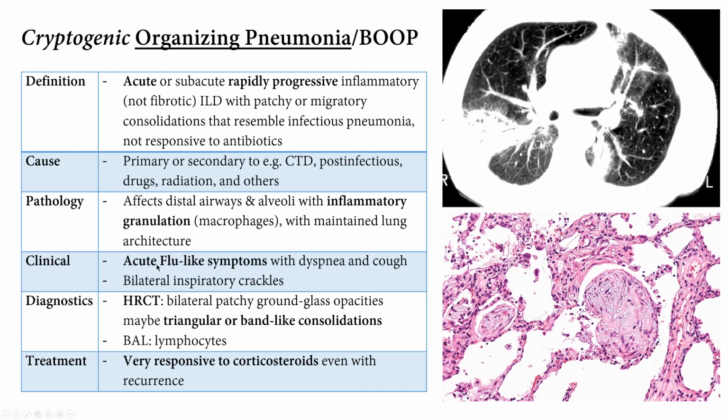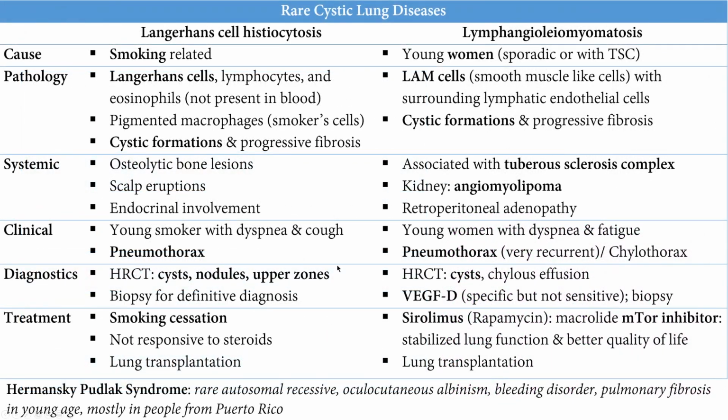The patient presents with flu-like symptoms like dyspnea, cough, fever. This is pneumonia, with bilateral lung crackles, but as we said, not responsive to antibiotics. You do the high resolution CT, you see these ground glass opacities. They can be triangular in shape with the base to the periphery and the apex to the bronchovascular. They can be band-like, as you can see here. They're very responsive to corticosteroids. So corticosteroids are a treatment even in recurrent cases.